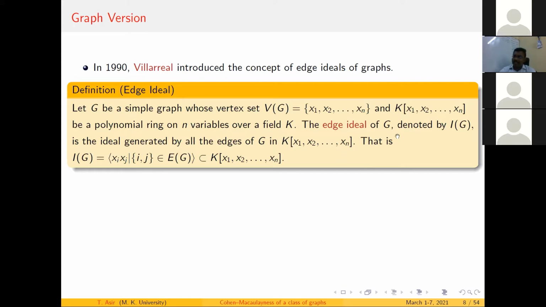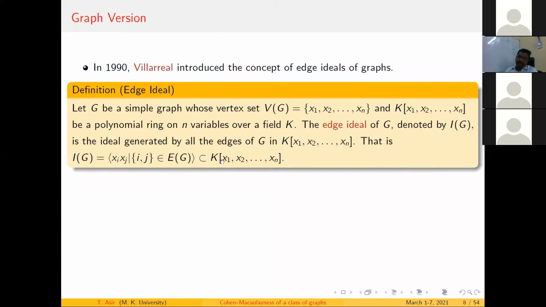Then what is the edge ideal? We denote it as I(G), the ideal generated by all the edges of G in K[x1, ..., xn]. So I have edges in the graph, and I collect all those edges and look at the ideal generated by these edges in the corresponding polynomial ring K[x1, ..., xn]. That is nothing but the ideal generated by the monomials xi xj, where ij are the edges.